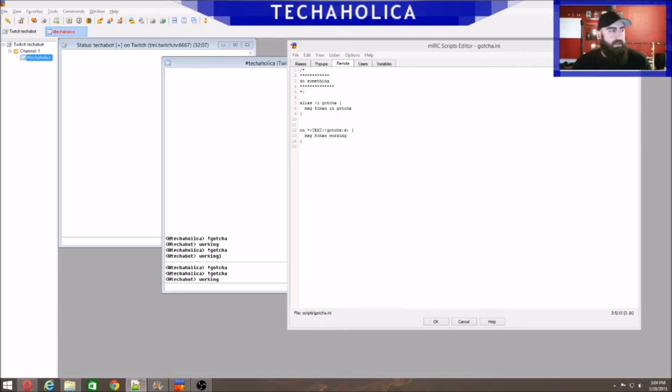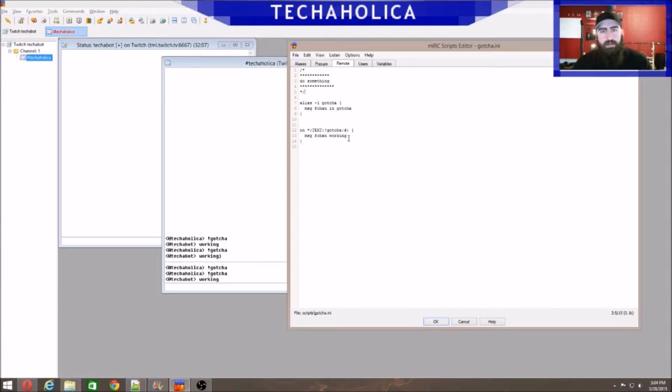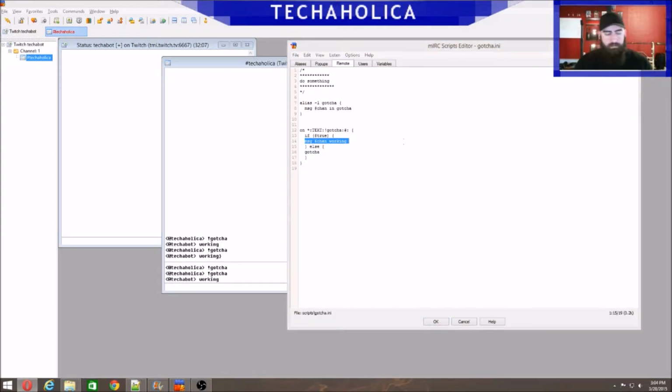Another issue we could have with spacing is with the if-else statements. Let's take a look at that. Let me just cut and paste in here. All right, so here we go. When I run the gotcha command, it's going to see if true is true. That should always be true, so it should go here to "working" and then skip this next section, which goes up here to the "in gotcha" section. Let's see how this looks.